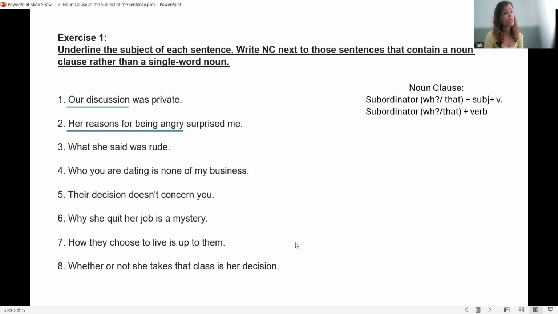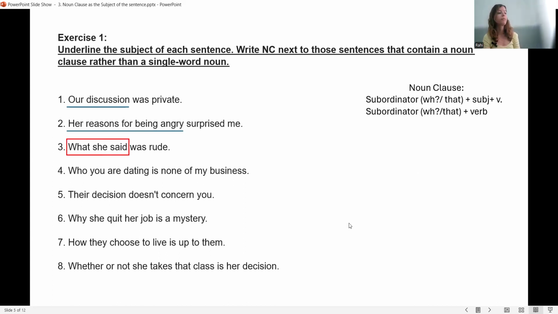It is a noun phrase. It's not a noun clause. But in number 3, we have what at the beginning. So it's a subordinator. She is the subject. Said is the verb, right? So I have a noun clause in number 3. What she said was rude. It was rude. So here I have a noun clause.